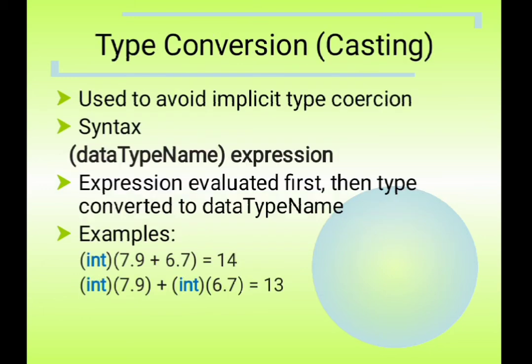Then the next is type conversion, also called casting. It is used to avoid implicit type coercion, which is an error. The syntax is the data type name in brackets followed by an expression. The expression is evaluated first, then the type is converted to the data type. For example, (int)(7.9 + 6.7) gives the result 14. First the addition is done, and afterwards that result is converted to the particular data type, that is 14.